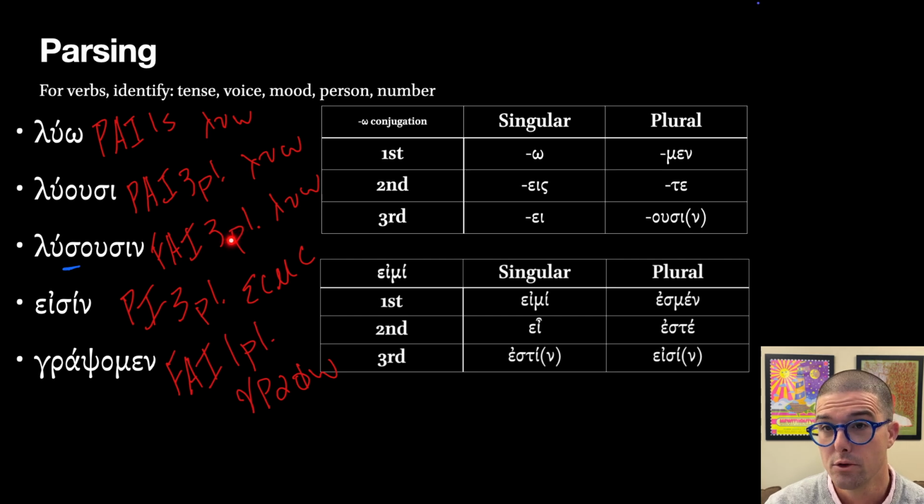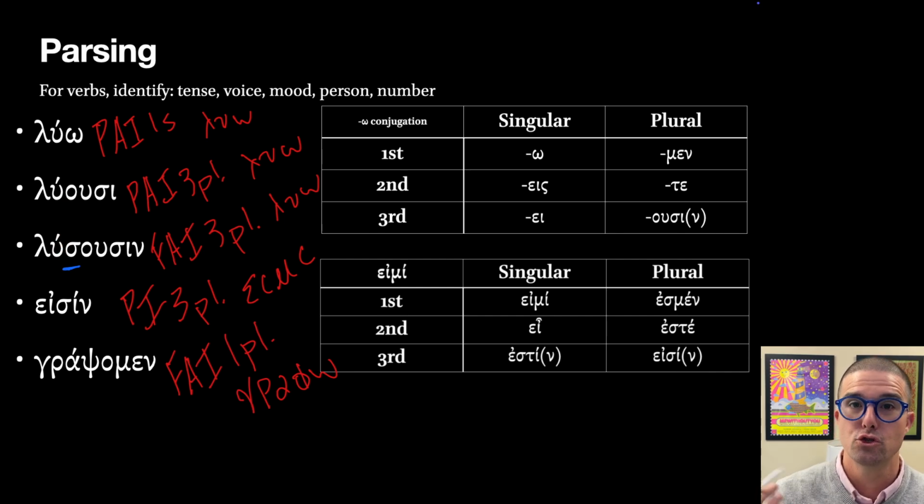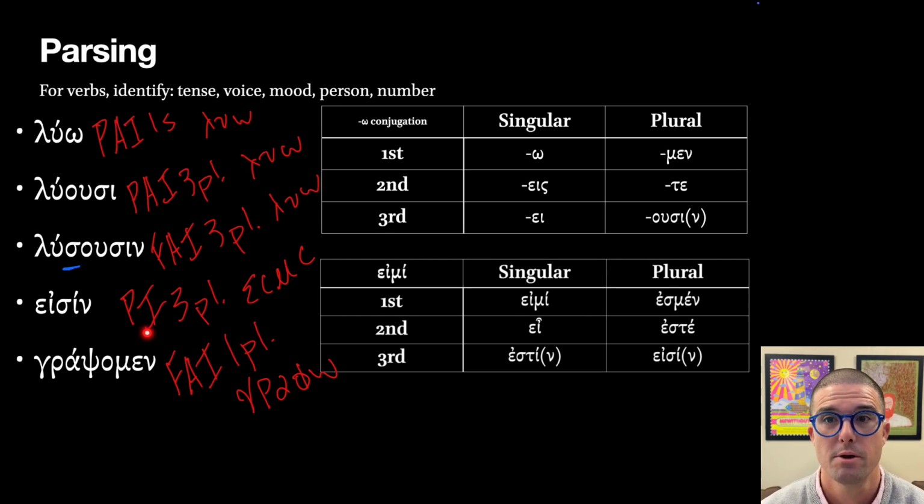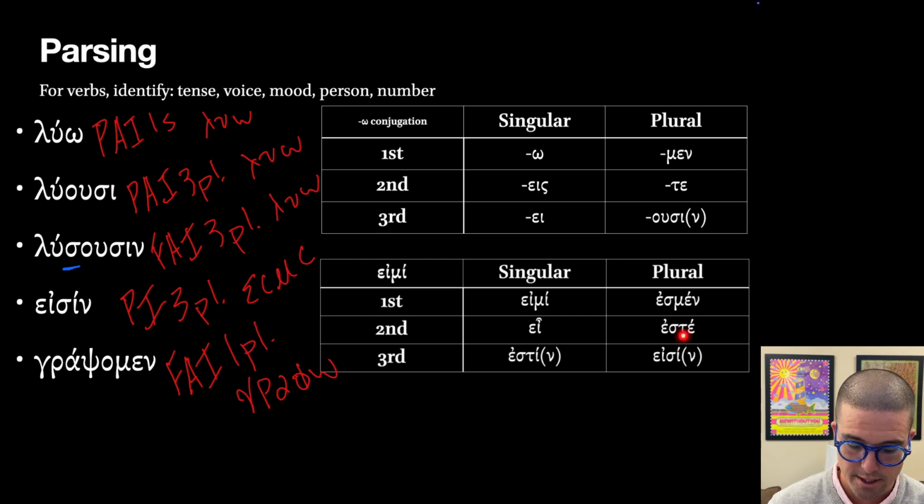So they will loosen or they will be loosening. The first of those, they will loosen, simple action, they will be loosening, ongoing action in future time. So the key to the sigma there is future time, equivalent to our English will. Asin is going to be no longer from luo, so we've gone to a different lexical form. This is going to be the to be verb, eimi. And when we are dealing with to be verbs, we don't have voice. To be verbs don't have active, middle, or passive. And so here we just have the present indicative, third person plural, right down here, asin, from the lexical form eimi.